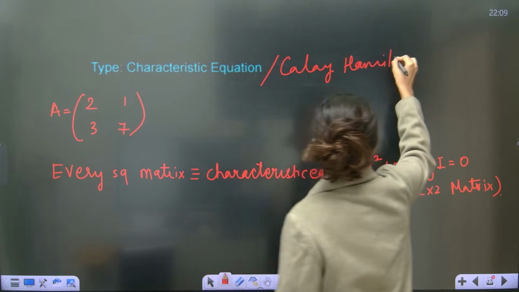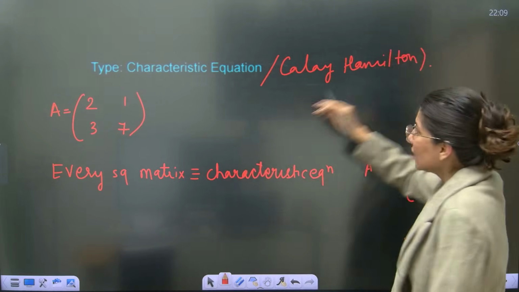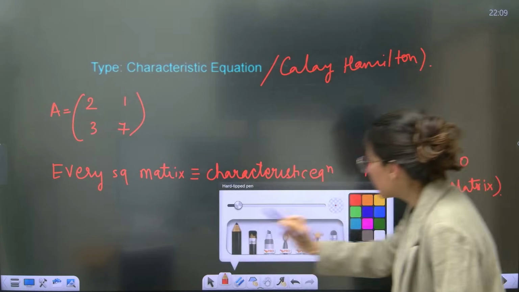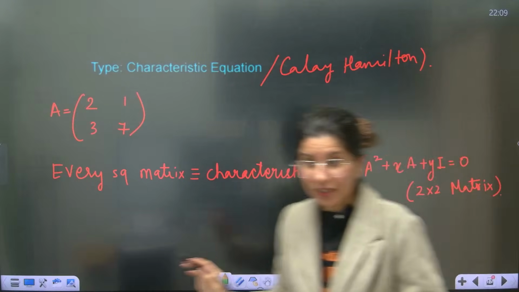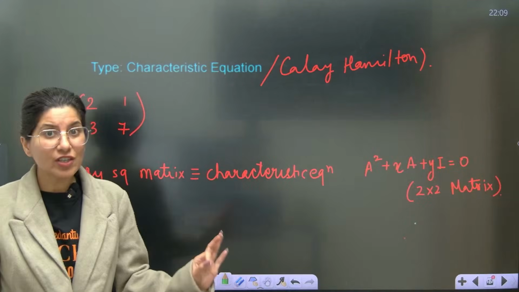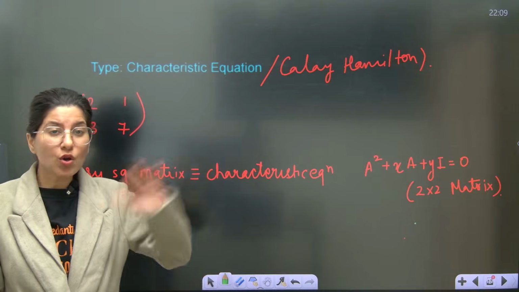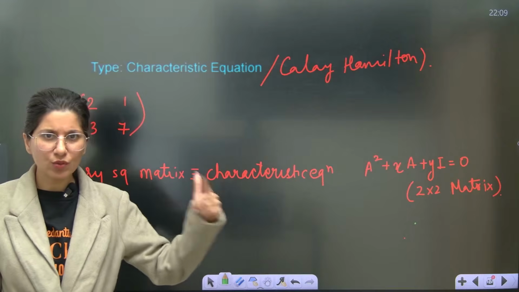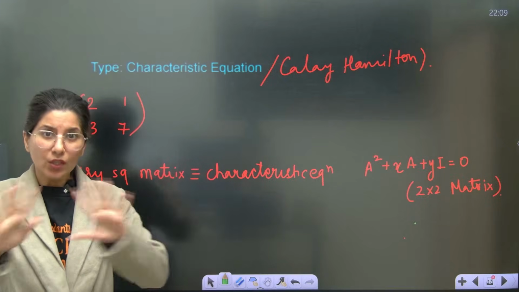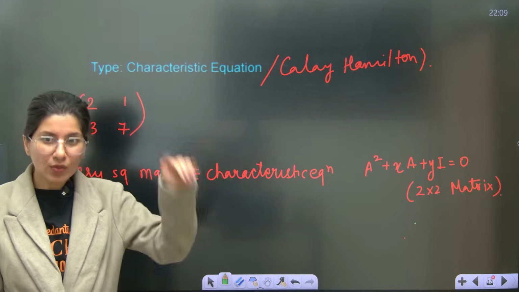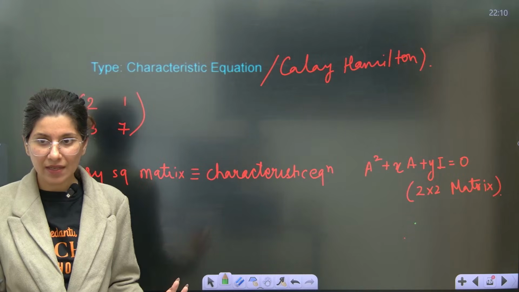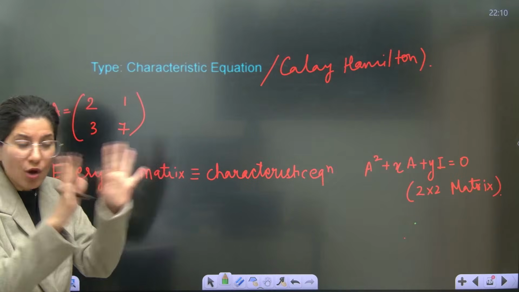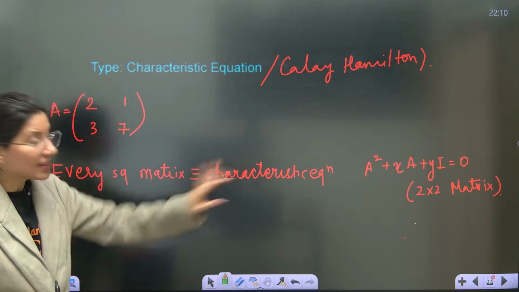So I'm going to tell you how to write the characteristic equation just by a shortcut, guys. This is, by the way, a shortcut. You don't have to do the long process. You will see in NCERT or in other books, if you Google this topic, there is a long process to get this characteristic equation, right? But I'm going to give you a ninja technique. What is the ninja technique? You don't have to perform everything and then get this characteristic equation.